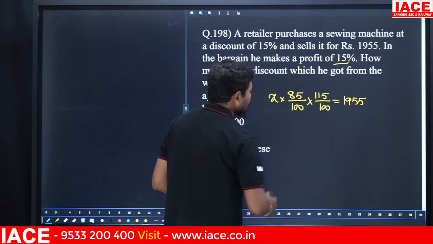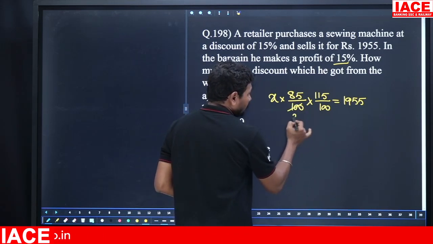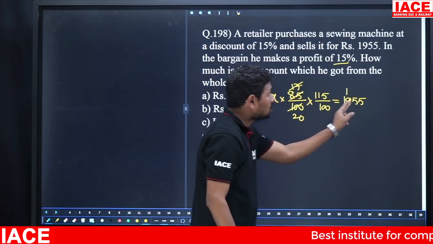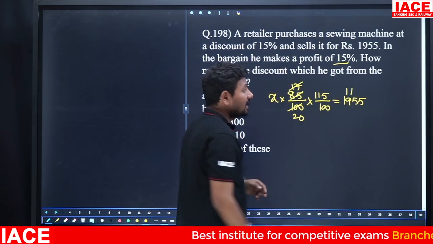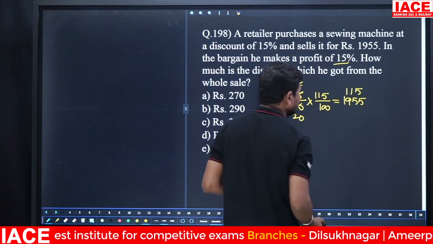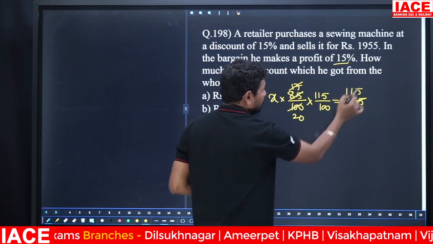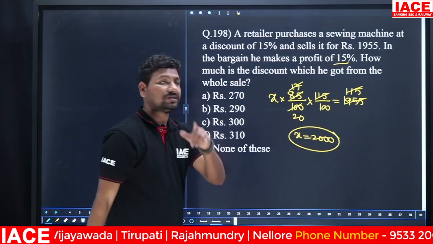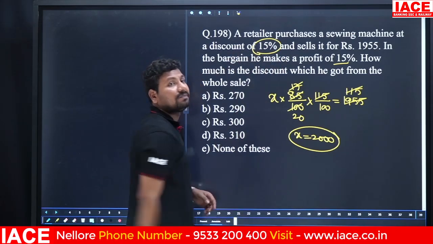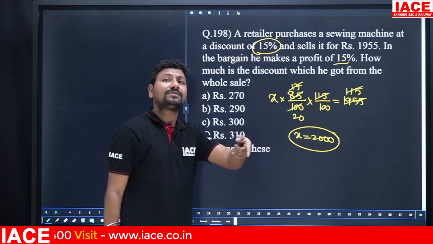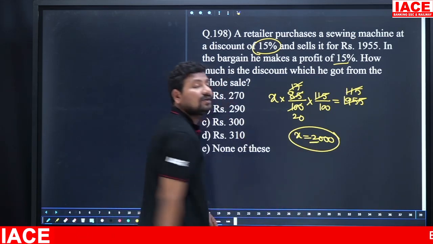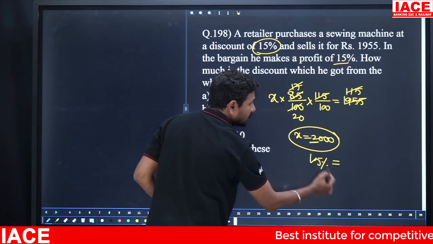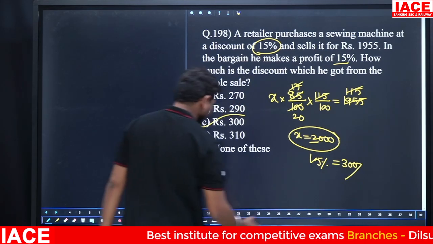Okay, first of all calculate here the x value. 5 20s are, 5 17s are, and 17 is going to calculating, 17 1s are 17, remaining is 25. 17 1s are 17. Okay, next 85, 17 5s are. Okay, now cancelled. Here 115, 115 cancel. X is equal to how much rupees? 2000. Initially its value is 2000. In 2000 how much percentage discount allowed? 15% allowed. 10% means 200. 5% means 100. Then 15% means 15 twos, directly 300 rupees discount. Option C. 15% of 2000 is 300 rupees discounted.